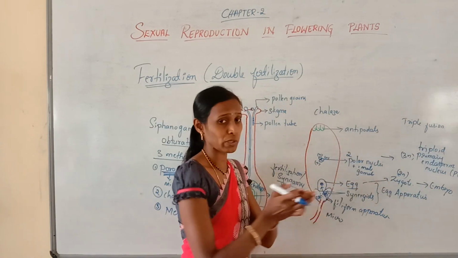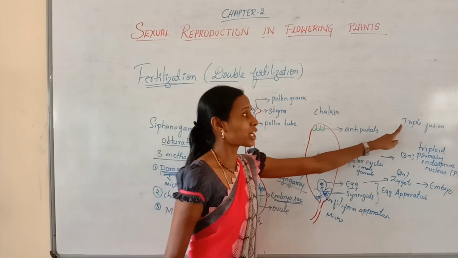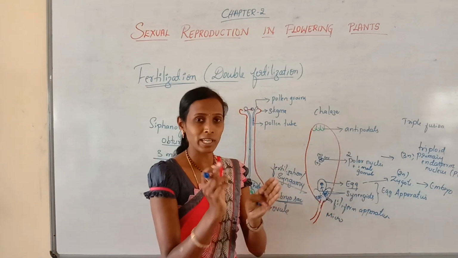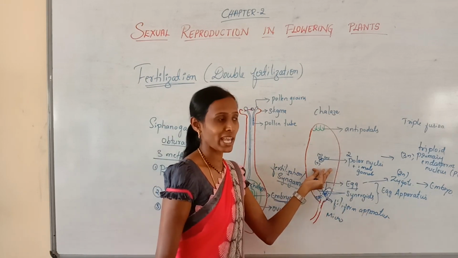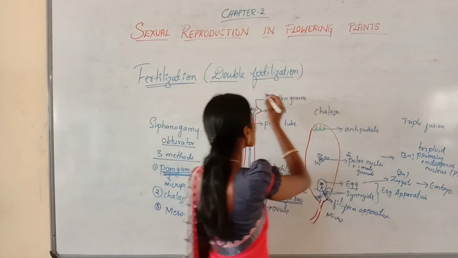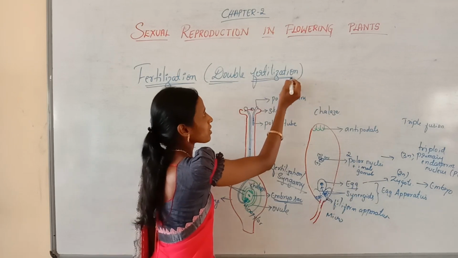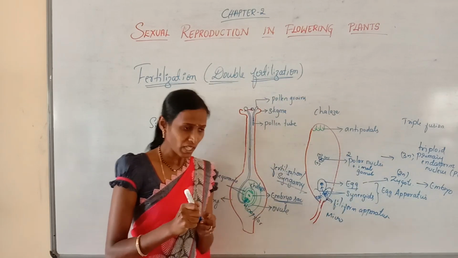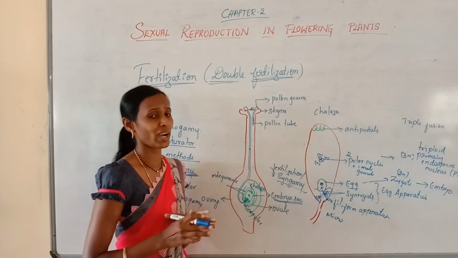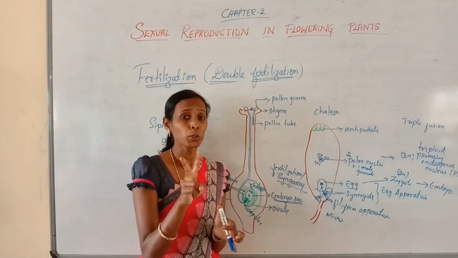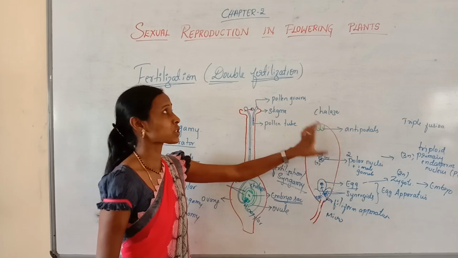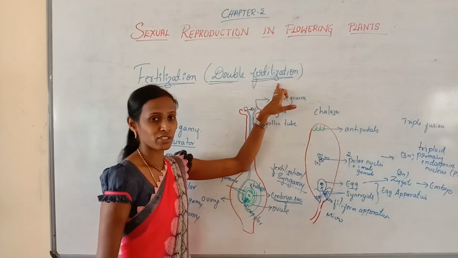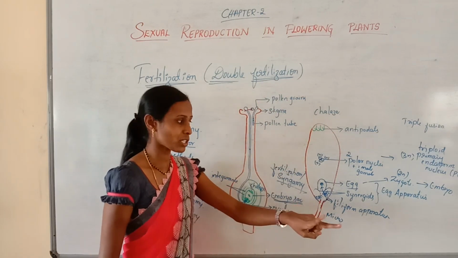And these two processes, syngamy and triple fusion, are the two types of fertilization taking place within the embryo sac. That's why the phenomenon is called double fertilization. You may be thinking why it is called double fertilization. There are two types of fertilizations taking place within the embryo sac. That's why it is called double fertilization.